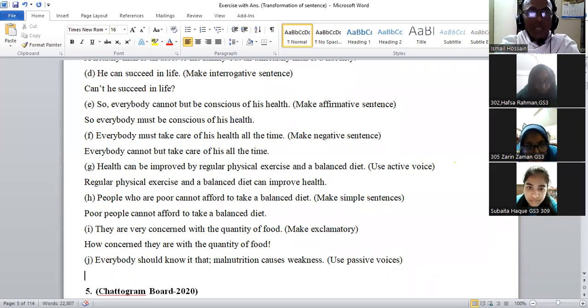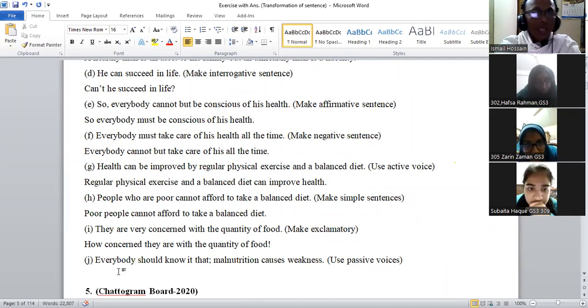Everybody should know it that malnutrition causes weakness. It should be known to everyone that malnutrition causes weakness.